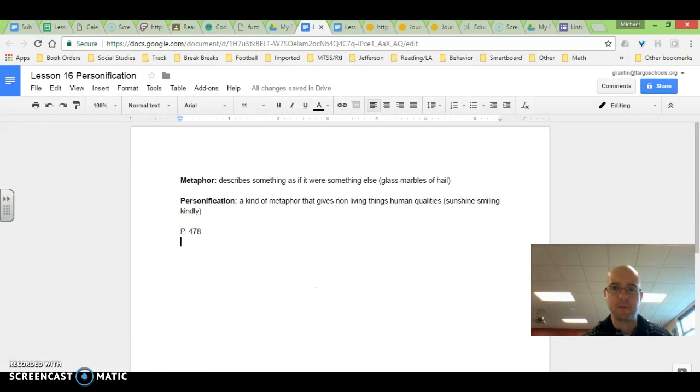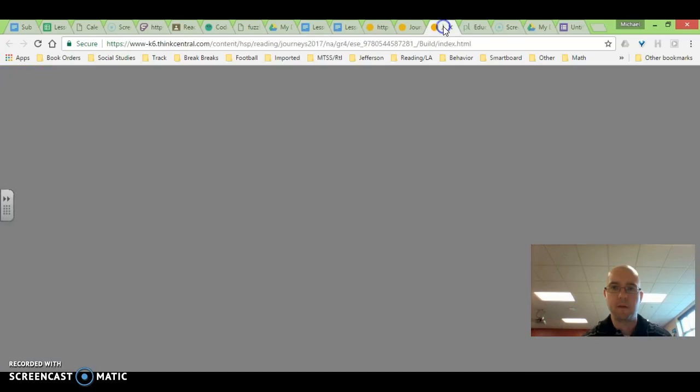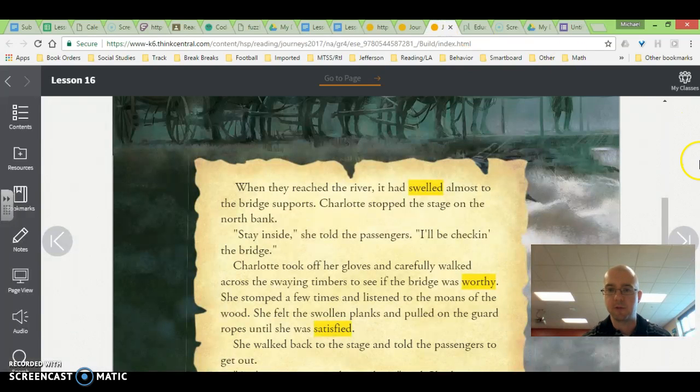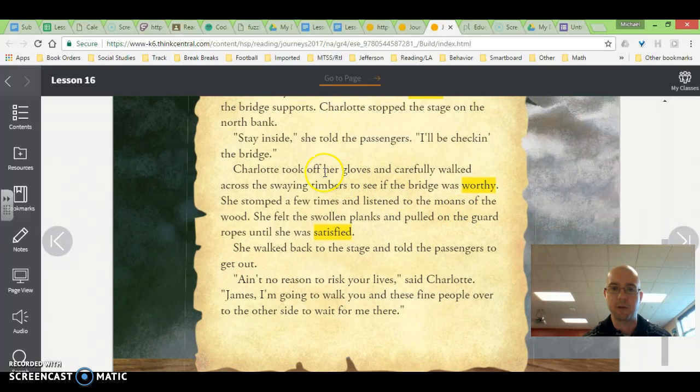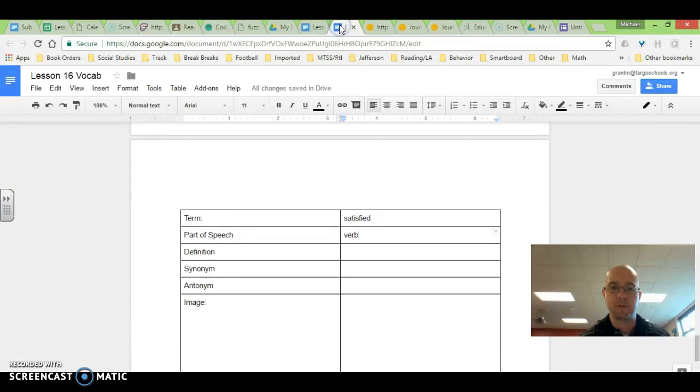So let's take a look now at this page, and we're going to reread. I'm going to focus on the 3rd paragraph here. Charlotte took off her gloves and carefully walked across the swaying timbers to see if the bridge was worthy. She stopped a few times and listened to the moans of the wood. She felt the swollen planks and pulled on the guard ropes until she was satisfied. So the moans of the wood is personification.